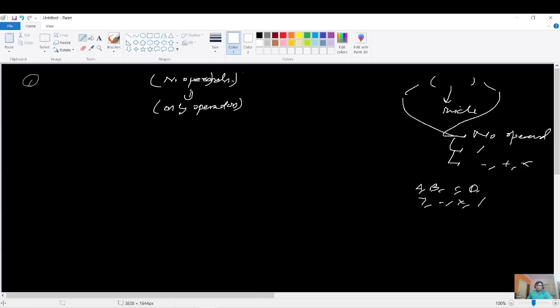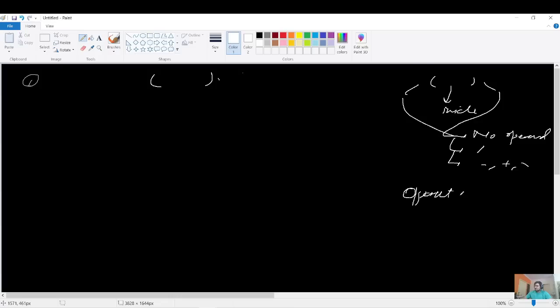So maybe I'm using the terminology wrong. Let me verify. Sorry for the delay. I just made sure that operators are the operations, right? That is the plus, minus, and so on, like the operations that you know. But the operands are the things on which the operations are to be done. That is, operands are the actual numbers A, B, C, and D, right?